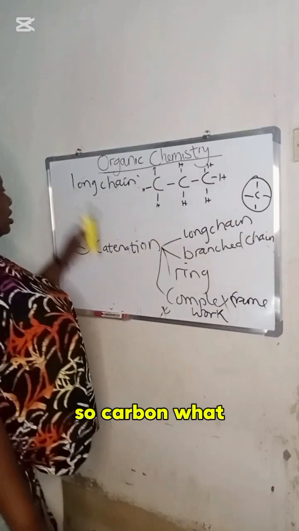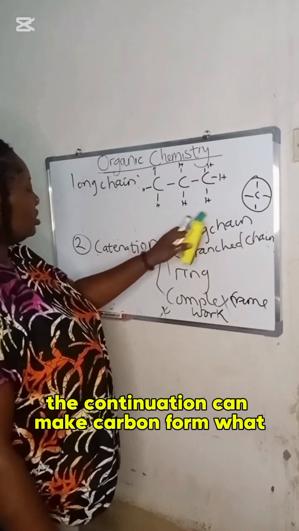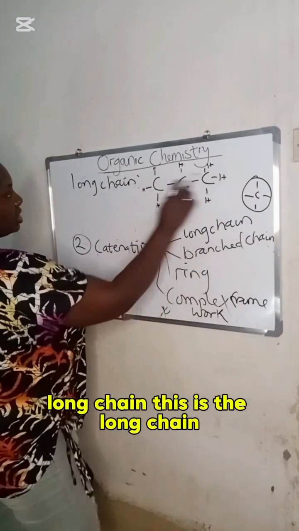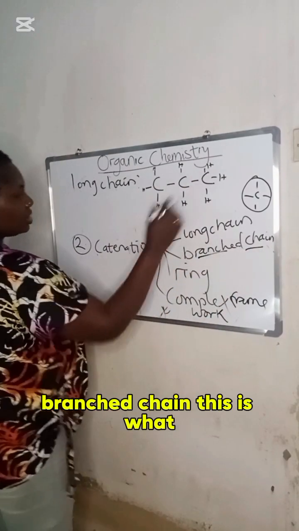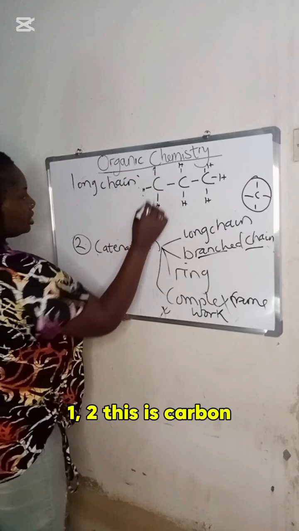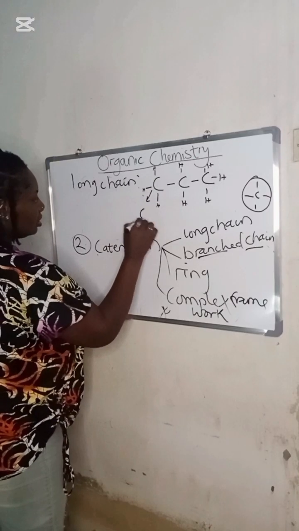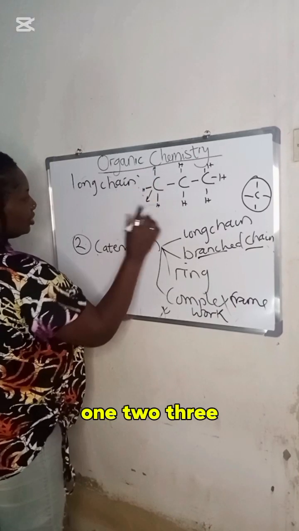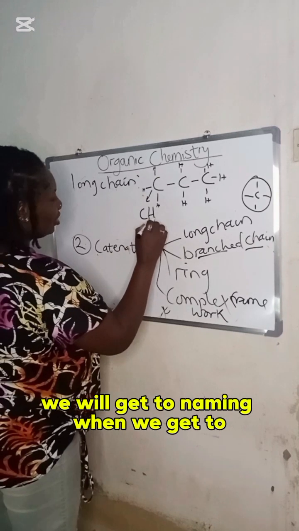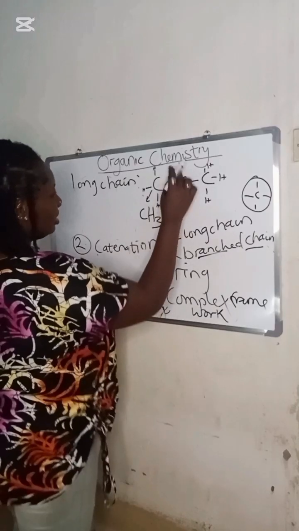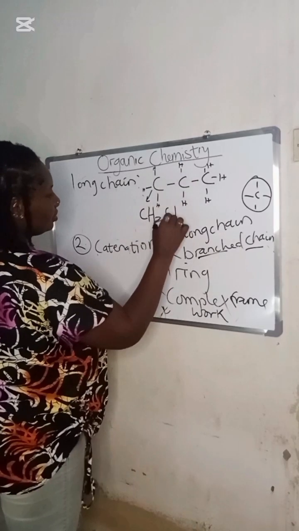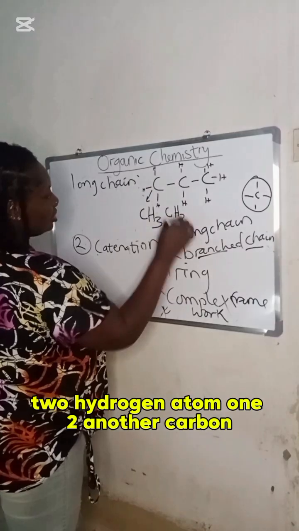So the catenation can make carbon form what? Long chain. This is the long chain. Branch chain. This is what? 1, 2. This is carbon. 1, 2, 3. We will get to naming. When we get to that, you understand it more. 1, 2, 3. 3 hydrogen atoms. 2 hydrogen atoms. 1, 2.